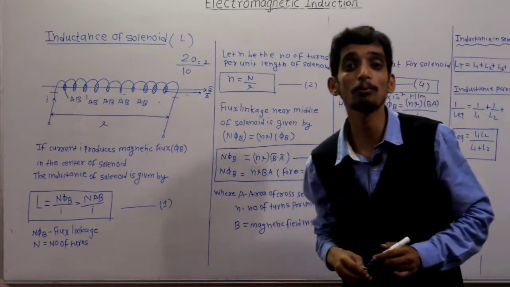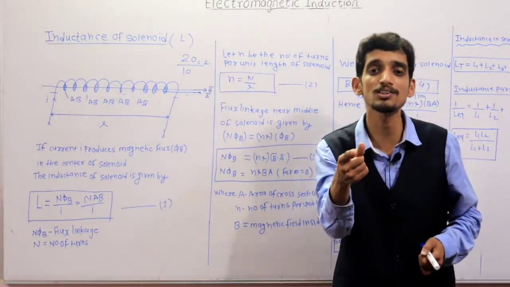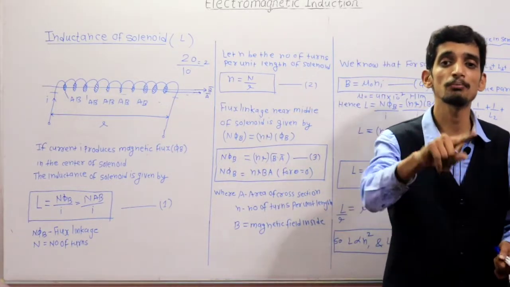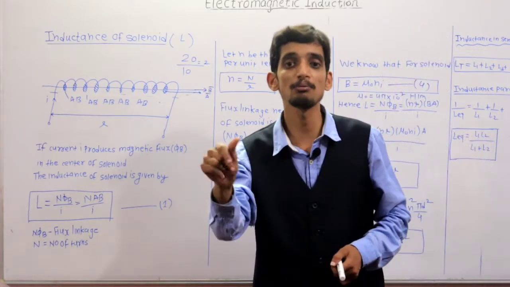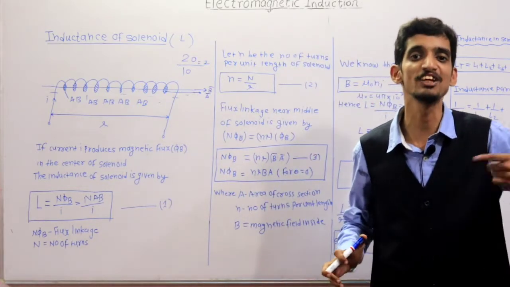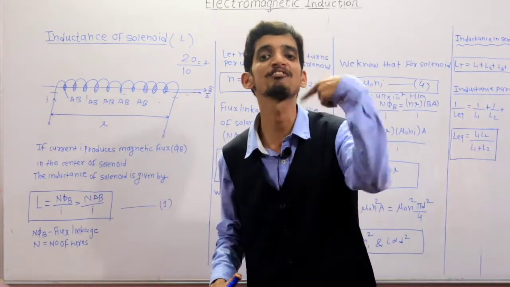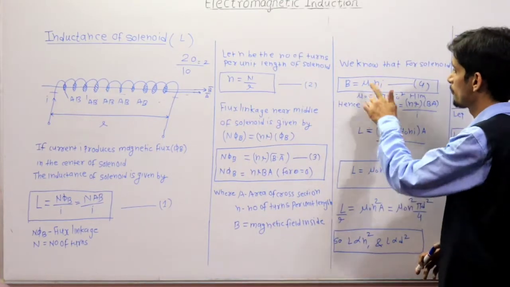What is meant by permeability? Permeability is related to magnetism, permittivity is related to the electric field. Permeability is the permission of the medium for the flow of magnetic flux. Clear? So this is called as what?